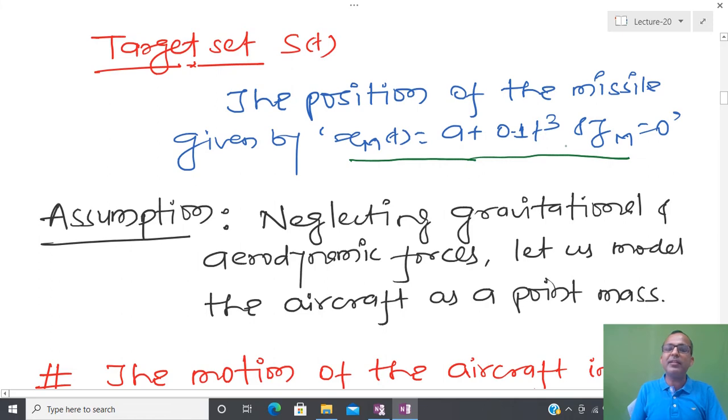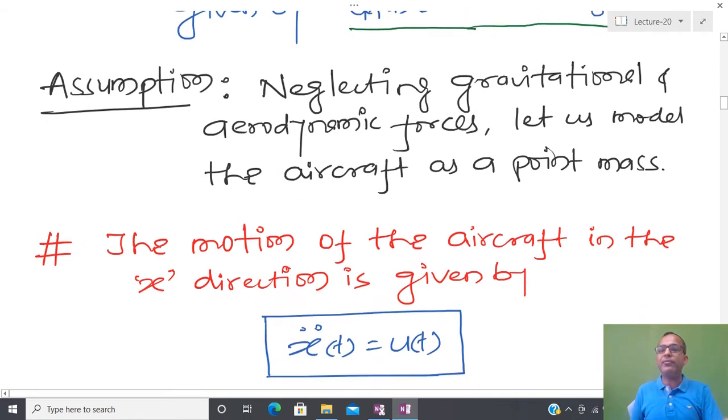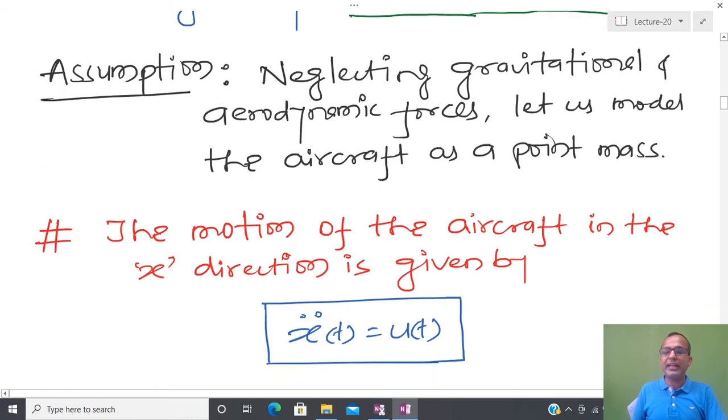So we are considering a moving target in this particular problem. In order to solve any problem, we first have to go through the mathematical model, and a simple mathematical model is not possible without any assumption. Due to that reason, I am going to make some relevant assumptions. We are assuming that the gravitational and aerodynamical forces are very small or negligible, and whatever the mass of the aircraft is, I am going to assume that as unity.